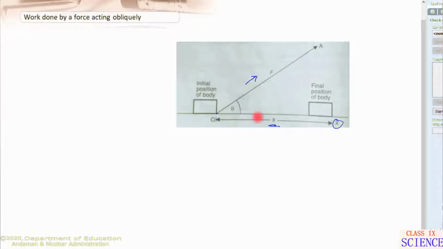Thus the work done in pulling the body will be equal to the product of the horizontal component of the force and the distance moved by the body. In this case the horizontal component of force is F cos theta, here theta is the angle. So here we can write work done is equal to the horizontal component of force, F cos theta, multiplied by the distance moved by the object, S.